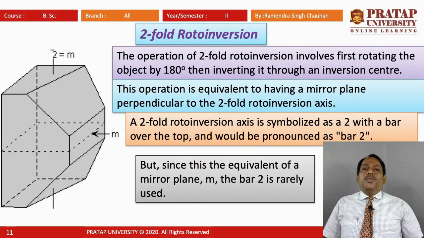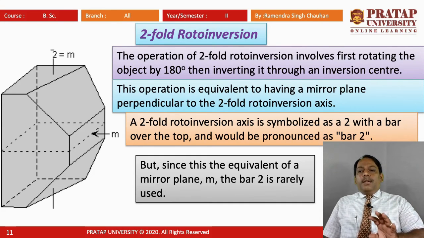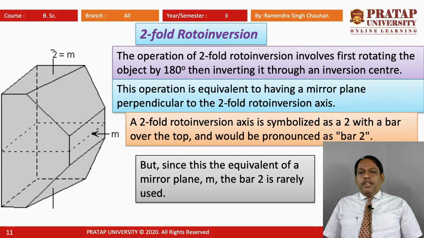So, two-fold roto-inversion. Here we can see that we have two in this diagram. We can rotate this diagram by two different axes, and the operation of two-fold inversion involves first rotating the object by 180 degrees, then inverting through an inversion center. This operation is equivalent to having a mirror plane perpendicular to the two-fold roto-inversion axis.